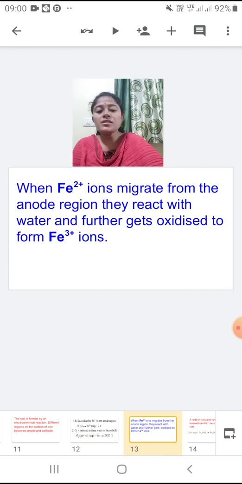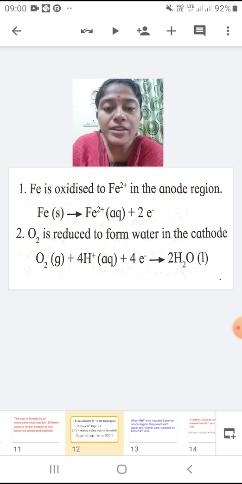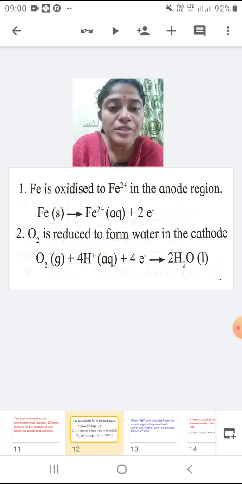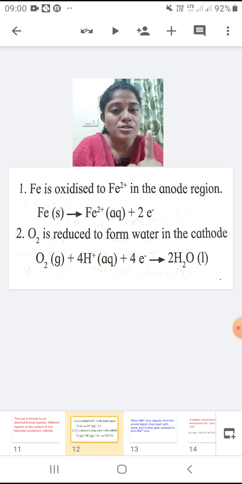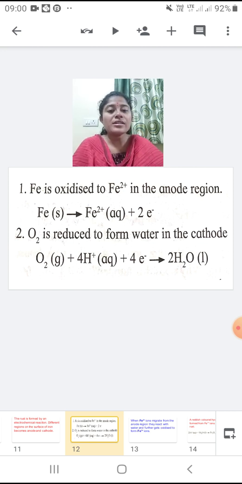Now in the previous one we have understood Fe is getting oxidized to Fe2+, isn't it? That means it has lost 2 electrons, that has become ferrous. Fe2+ is ferrous.